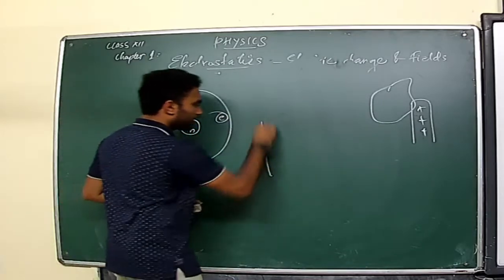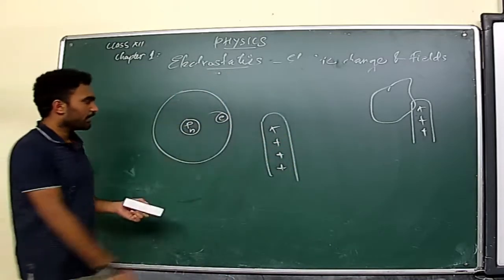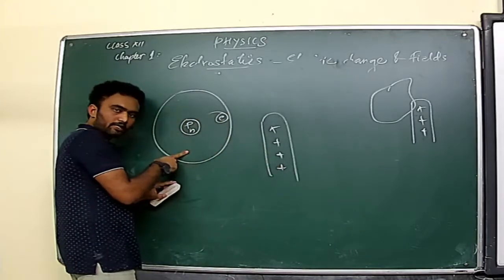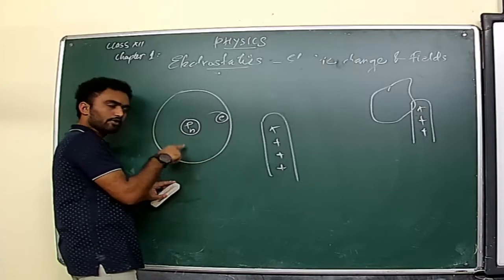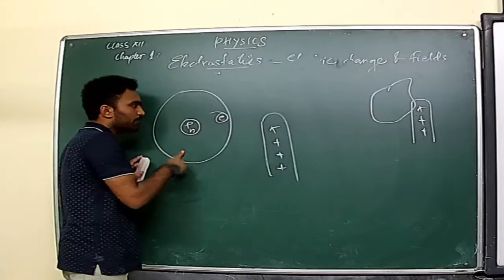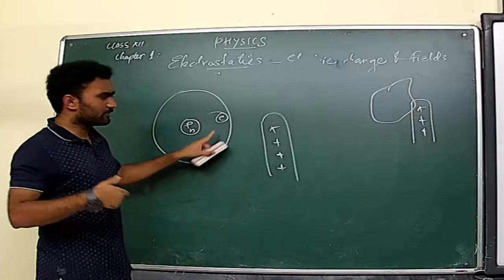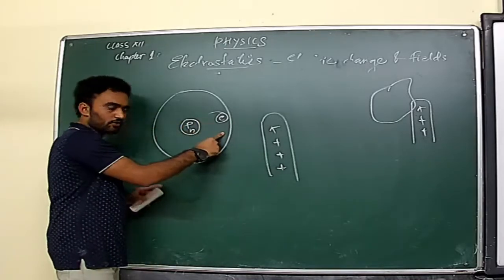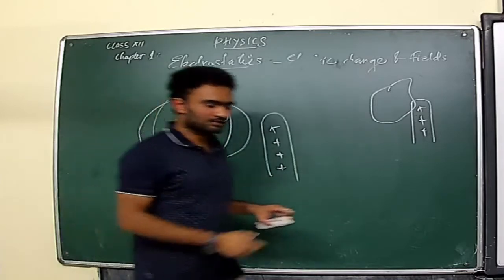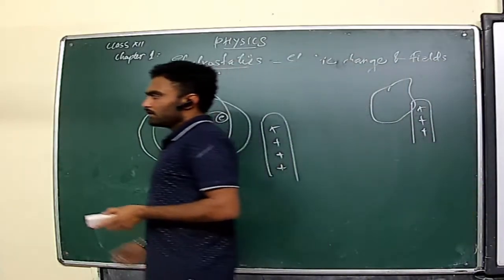If you take another glass rod, rubbed with silk and positively charged, and bring this rod closer to this atom, a non-conductor atom, you can see it's spherical in shape, even though the electrons will try to spend some more time on this side. As a result, the shape of this atom will slightly change into an oval shape. This happens in the case of non-conductors.